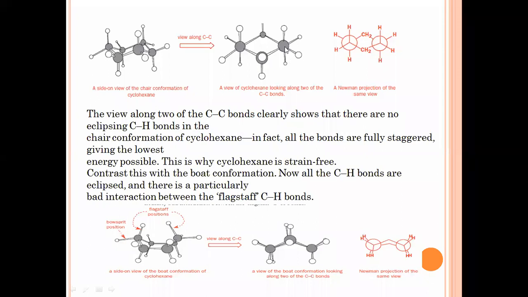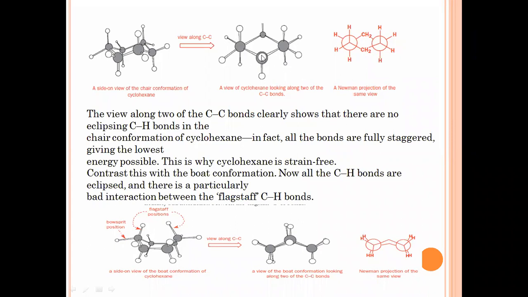in the chair conformation. So in this projection formula, we see that there is no eclipsing, or no repulsion taking place in the carbon-hydrogen and hydrogen-hydrogen bonds. So there are no eclipsing CH bonds in the chair conformation of cyclohexane. In fact, all the bonds are fully staggered.